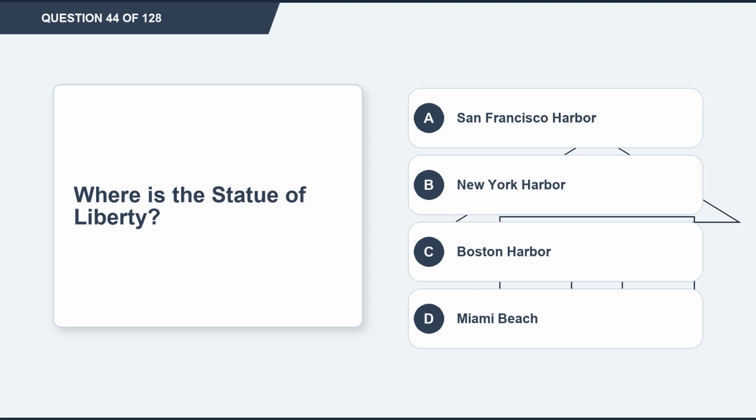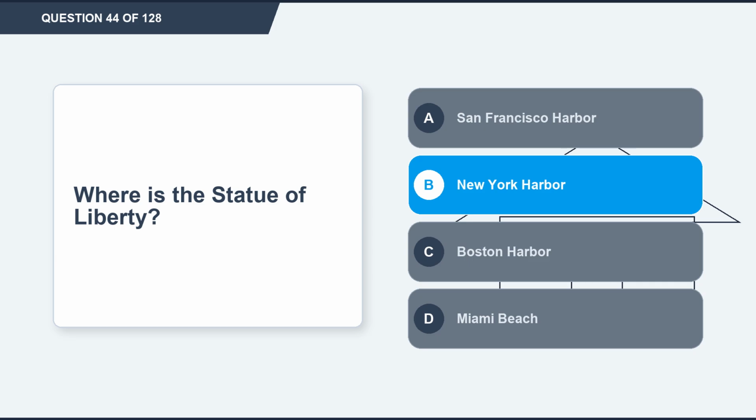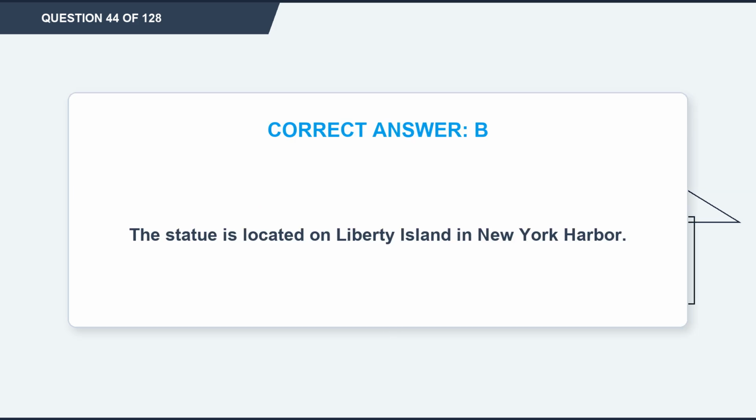Question 44. Where is the Statue of Liberty? Option A, San Francisco Harbor. Option B, New York Harbor. Option C, Boston Harbor. Option D, Miami Beach. The correct answer is option B, New York Harbor. Explanation: the statue is located on Liberty Island in New York Harbor.